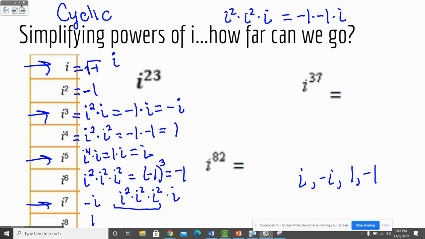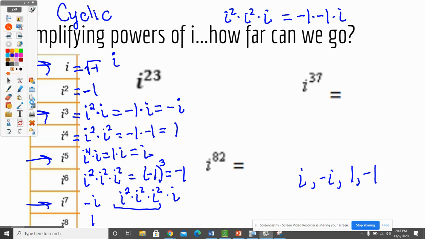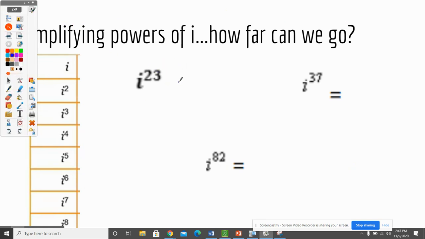So when we simplify these, the first thing you should do is make it even. Because if you can make this i to the 23rd even, we know there's going to be an i because it's odd. But if I make it even, I can figure out if it's going to be negative or positive. Well, how can I figure out if it's negative or positive from this even number? Well, all I need to do is figure out how many i squareds are hiding.